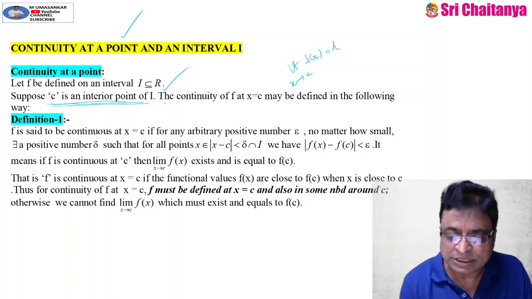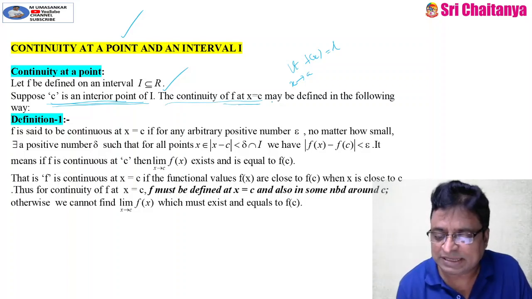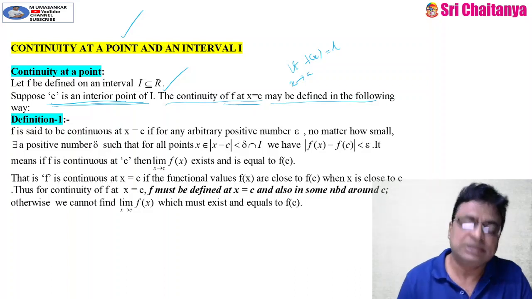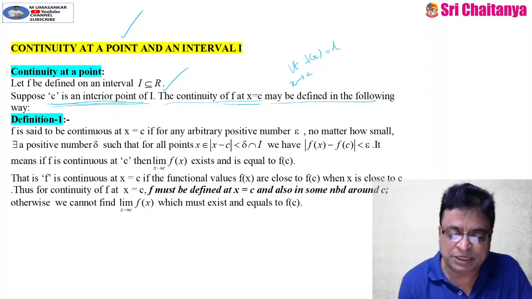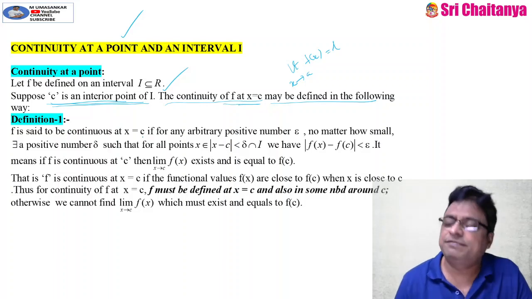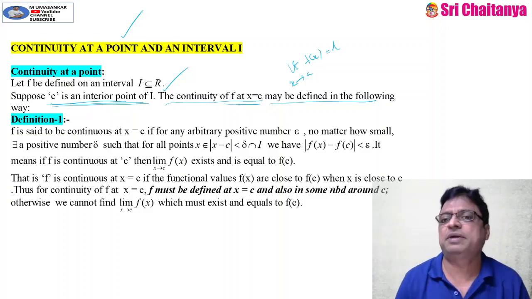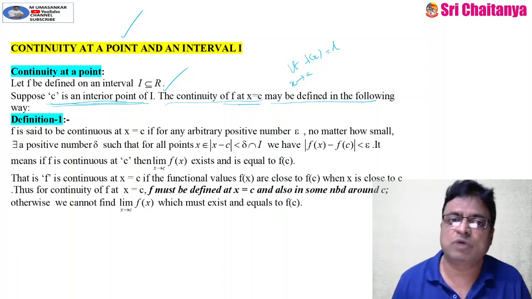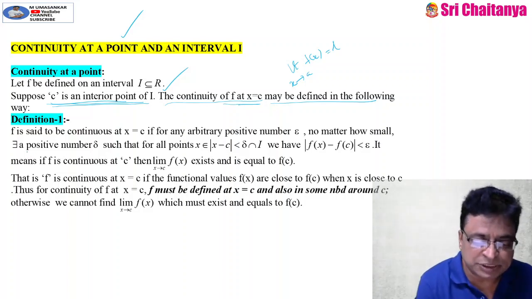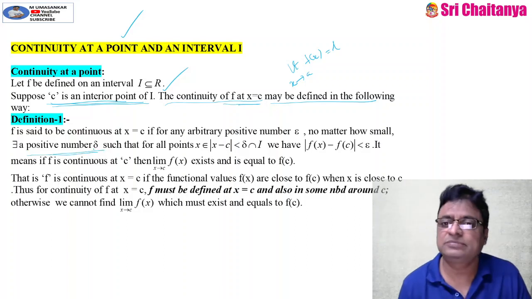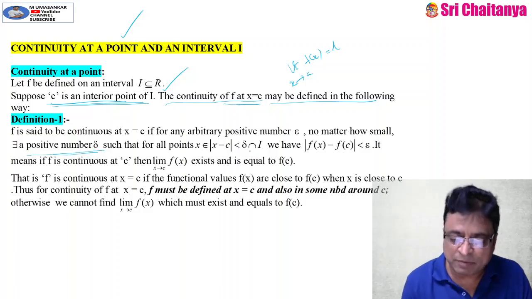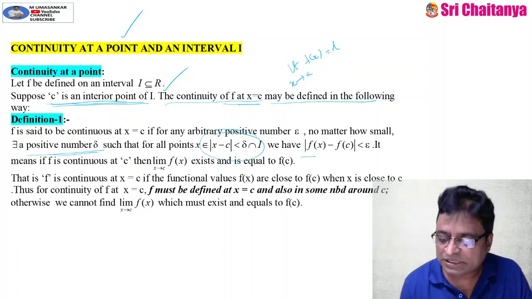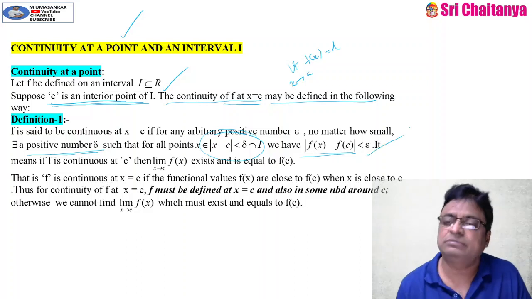So the continuity of f at x equal to c may be defined like this. f is a continuous function at x equal to c if for any arbitrary positive number epsilon, no matter how small it may be, there exists a positive number delta such that whenever mod x minus c is less than delta, then mod f of x minus f of c is less than epsilon.